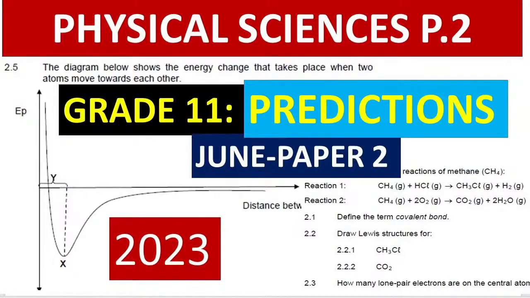Some things I'm going to explain so that you don't get lost, but things related to definitions, please go and learn them. Number two, you need to know what you call the Lewis diagrams when you are drawing. I'm going to give you examples of what you are supposed to draw. Sometimes you call them Lewis dot diagrams. Why? Because they are in the form of dots. So, Lewis diagrams.